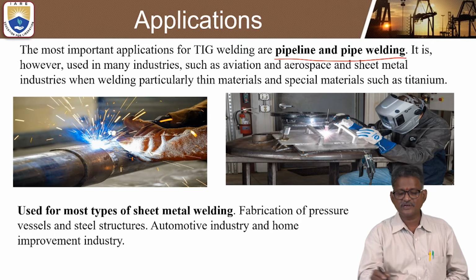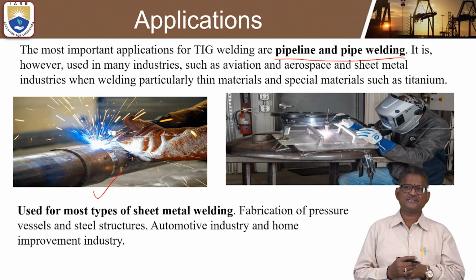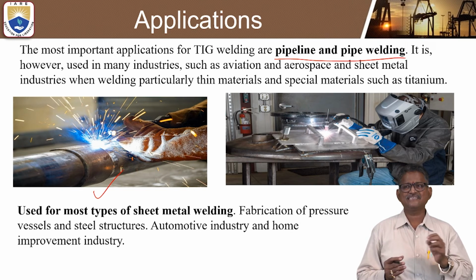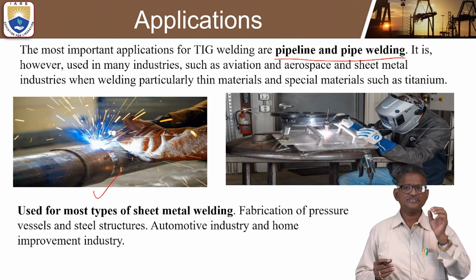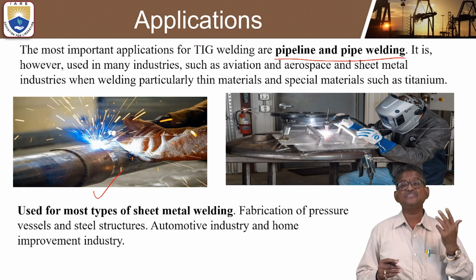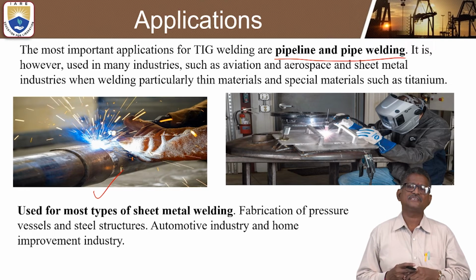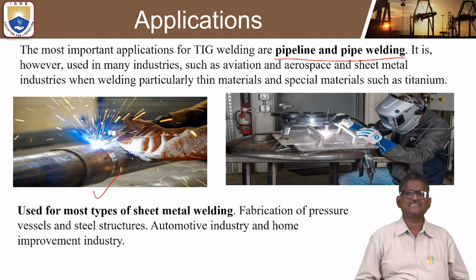Look at how large pipelines and pipes can be welded with tungsten inert gas welding. However, it is used in many industries such as aviation, aeronautical, aerospace, automobile, and sheet metal industries, where TIG welding is most widely preferred.